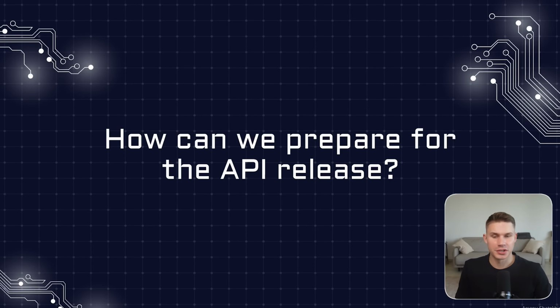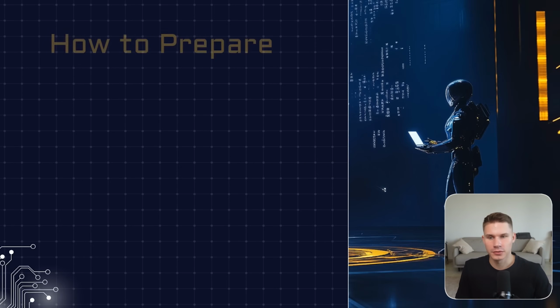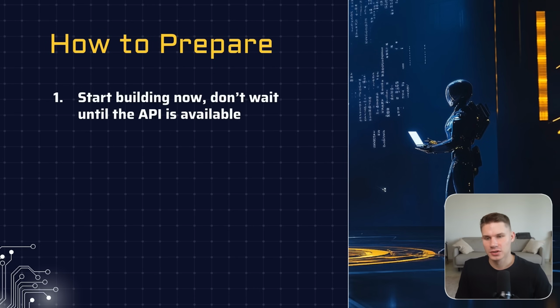Okay, another big question is, how can we prepare for the API release? And this is actually really important, so I created a separate slide on that, and I have 3 suggestions. The first suggestion is start building now, don't wait until the API is available. You see, there are still so many things that you can automate almost in every single business worldwide that literally, if you just start getting into this right now, you will still be able to find numerous ways to use even the previously released models by OpenAI.